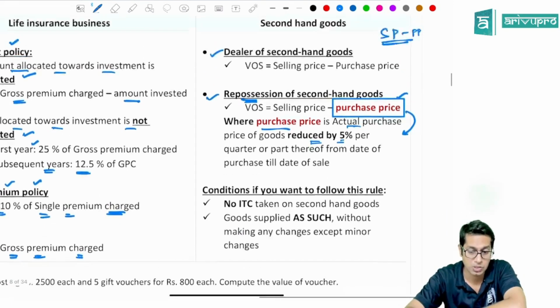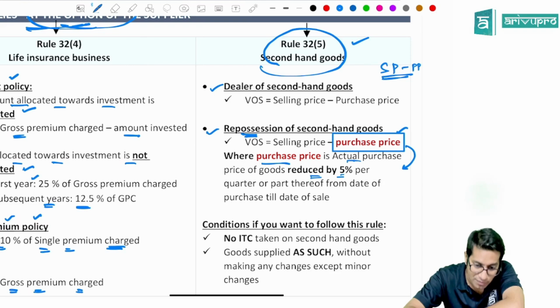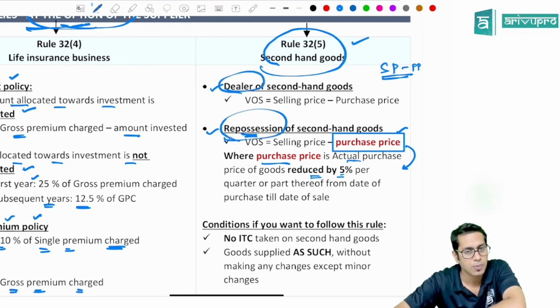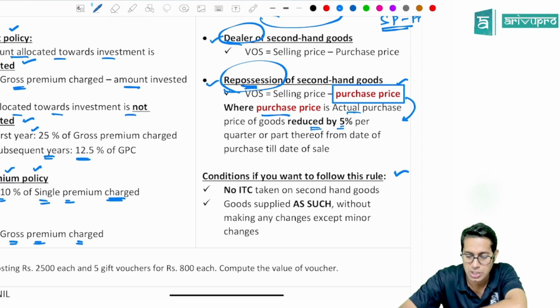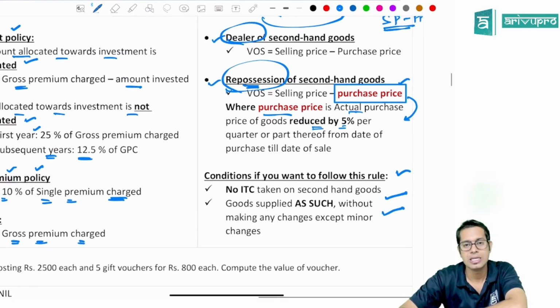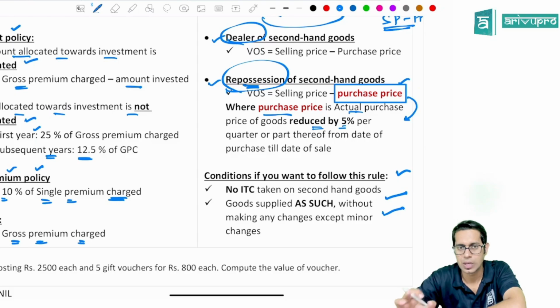Now please note. Rule number 32 sub rule 5 will be applicable to a dealer or repossessor of second hand goods only if these two conditions are satisfied. What are these conditions? No input tax credit should be taken on these items, and these items should be supplied as such, without making any changes.